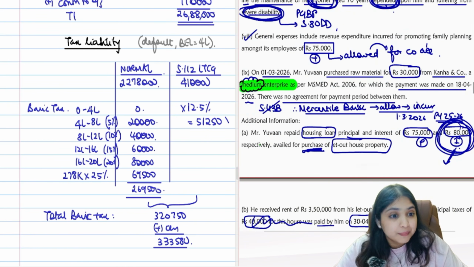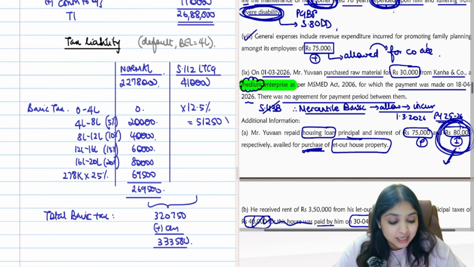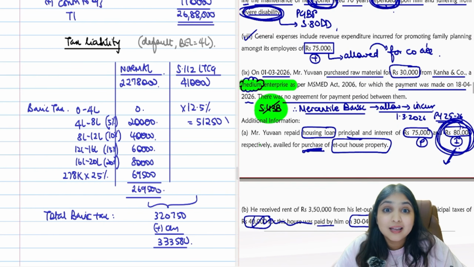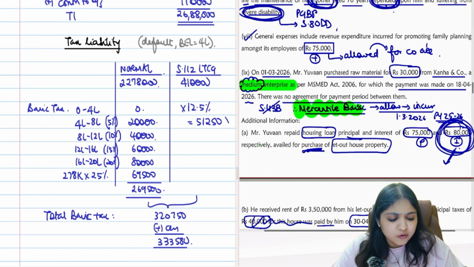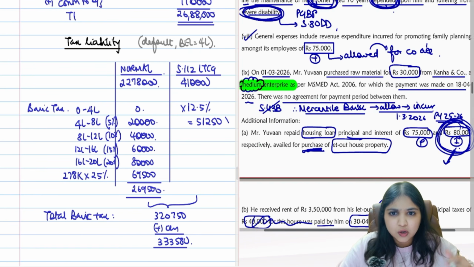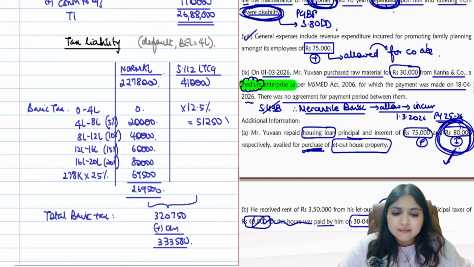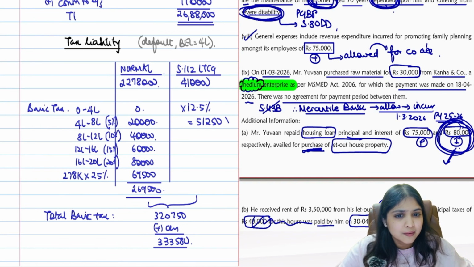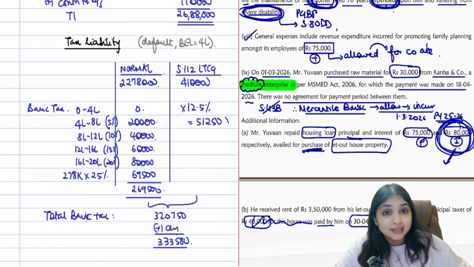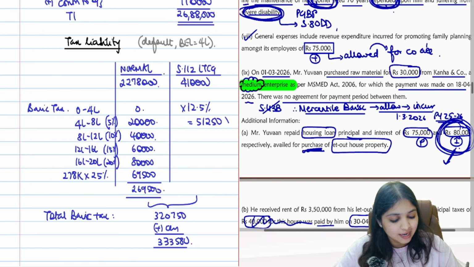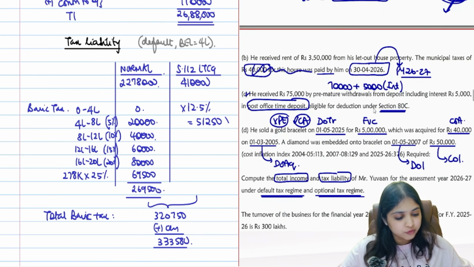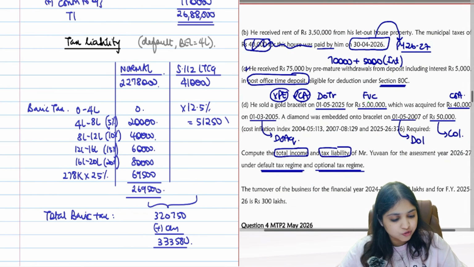This medium enterprise, of course I will highlight, because for a medium enterprise 43B will not apply. Instead, on the usual basis of accounting, on the mercantile basis, I allowed the expense. Okay. Why did I use mercantile basis, by the way? Did I assume mercantile basis? I didn't assume mercantile basis over here. It was given to me in the question. So that is why I applied the accrual basis of accounting. On that basis, I allowed it. Housing loan was fine. IFHP computation was straightforward.